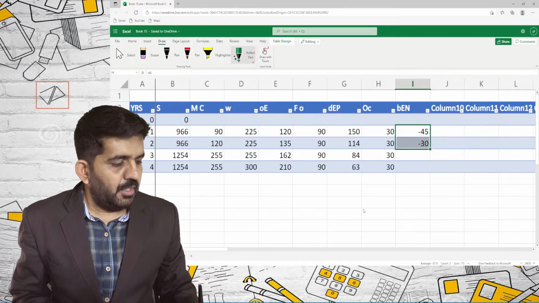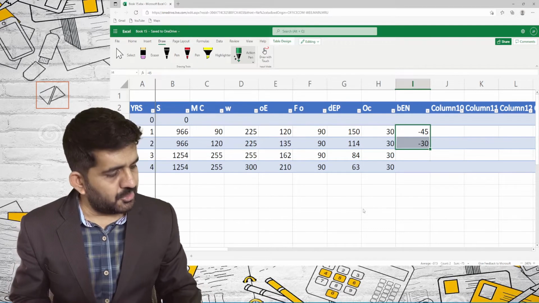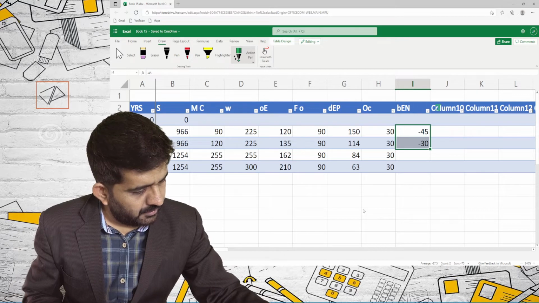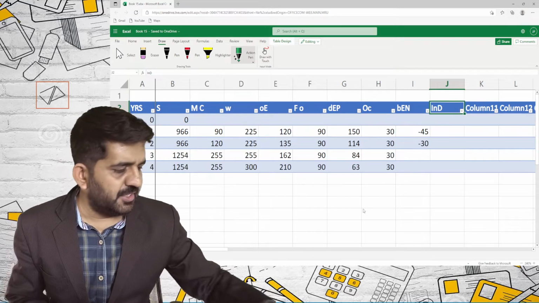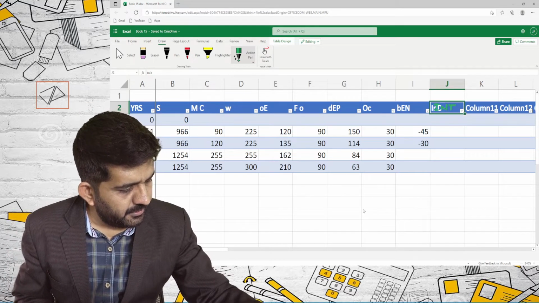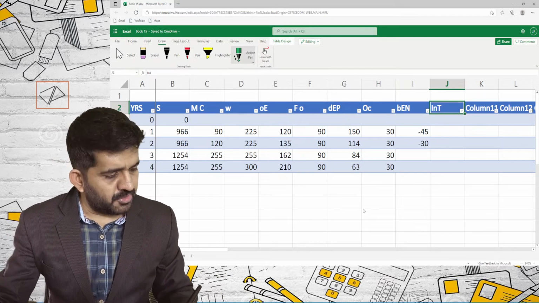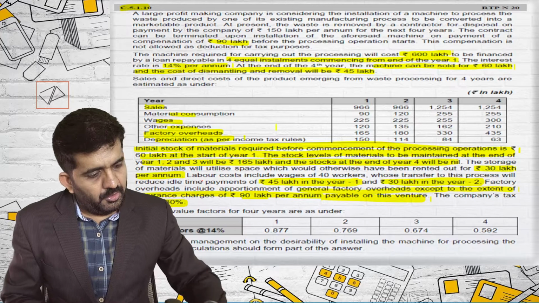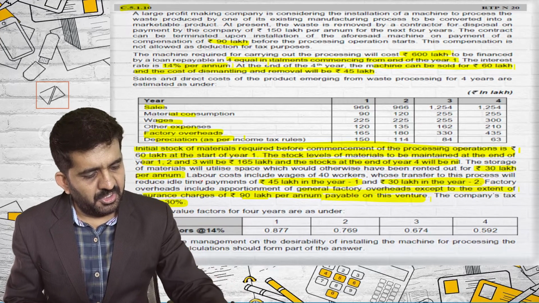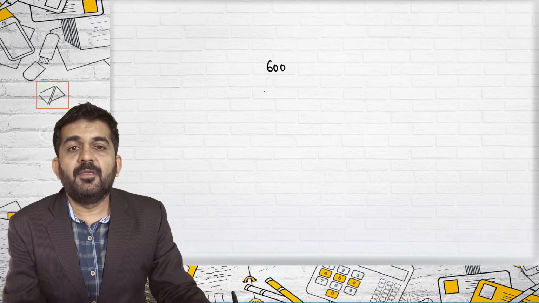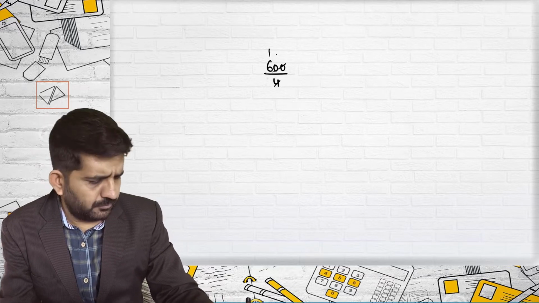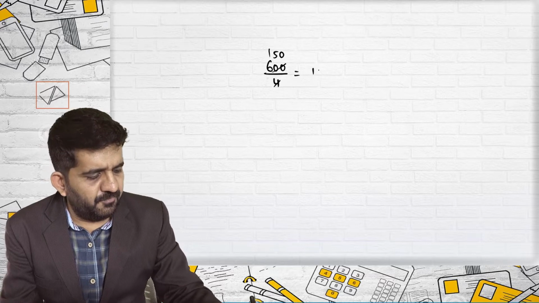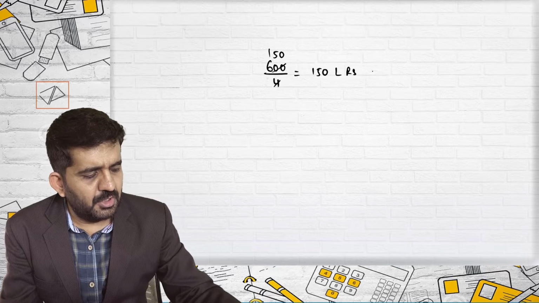Yes. I will also have to consider interest cost. There is a loan by which I am paying all this, right? So I will have to consider interest cost. What will be the interest cost? Try to concentrate. You are purchasing a 600 lakhs machine in 4 equal annual installments. So 600 lakhs divided by 4, so 150 lakhs rupees you are paying every year.